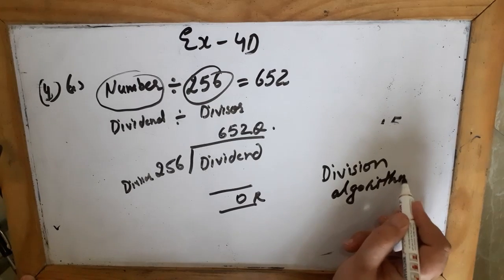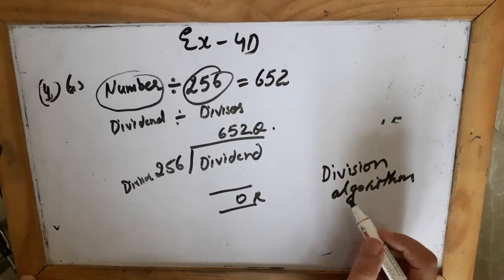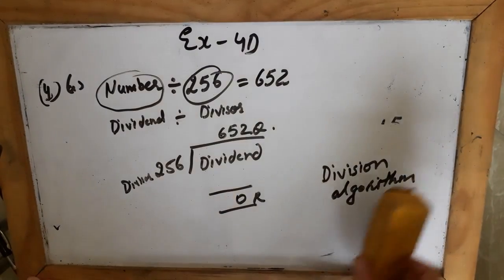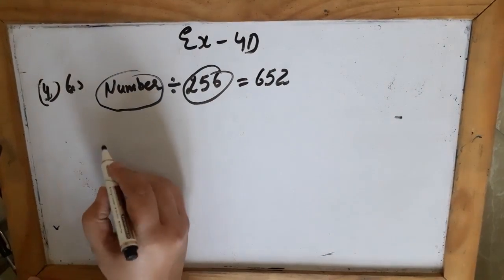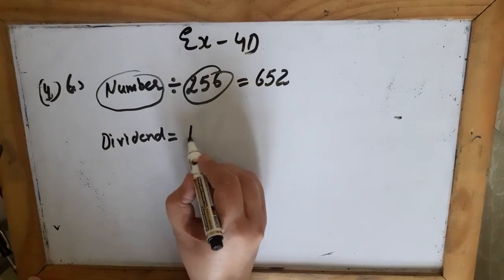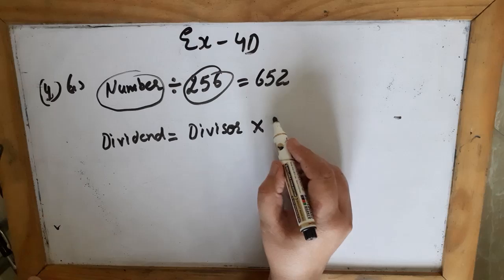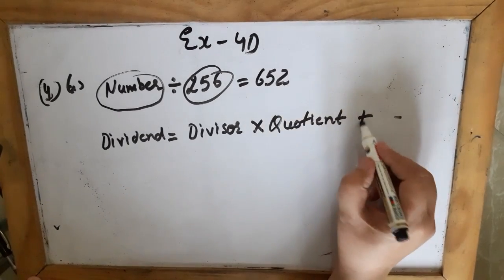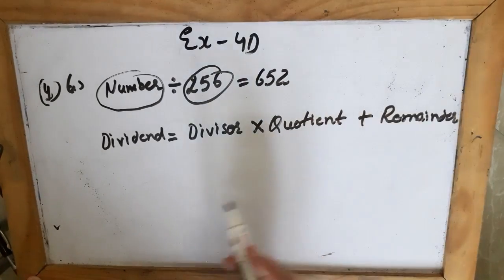Do you remember, when we do the sums of division, how do we check the sum of division? We have a rule for that, we have a formula for that. What is that? It says dividend is equal to divisor multiplied by quotient plus remainder. We have done this in the previous class.